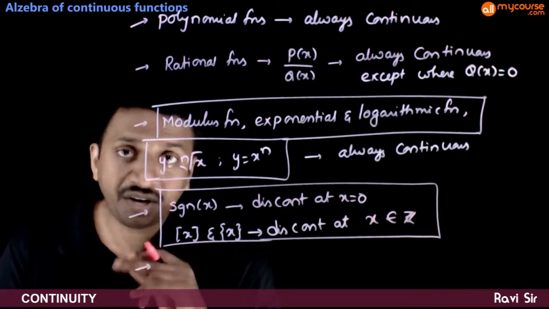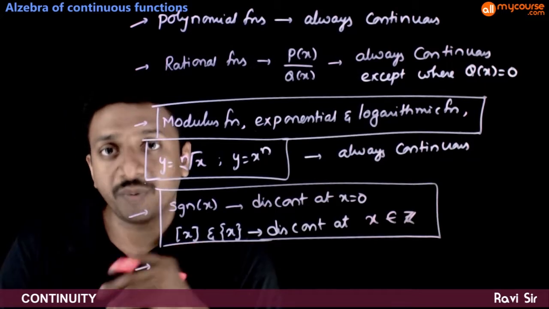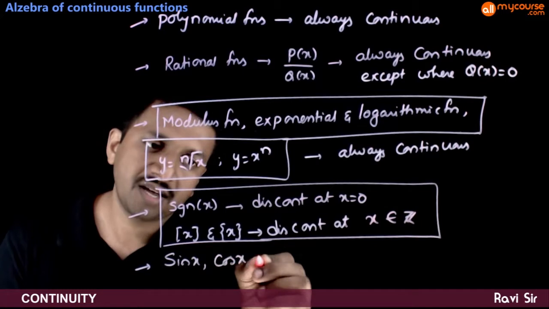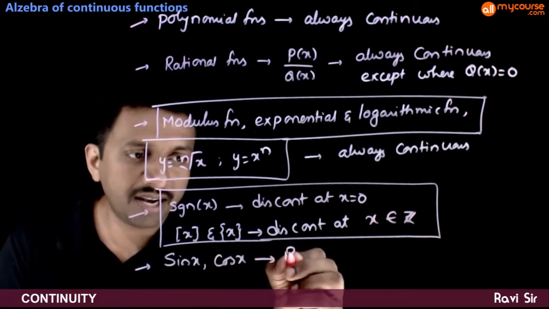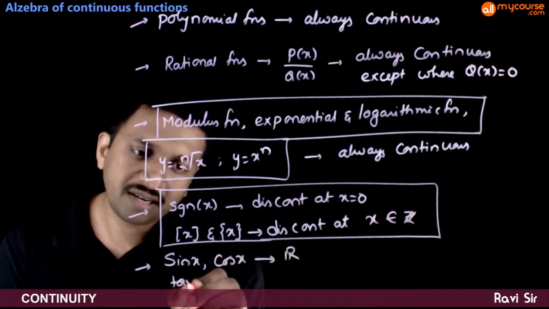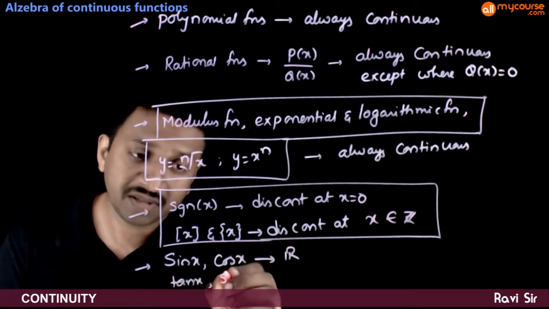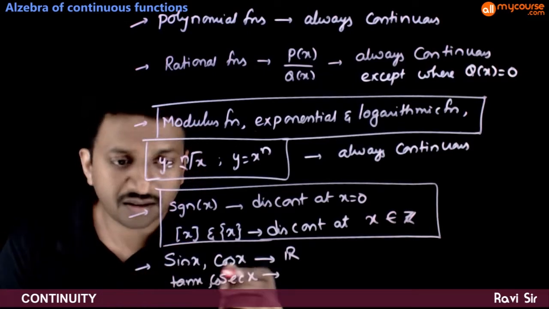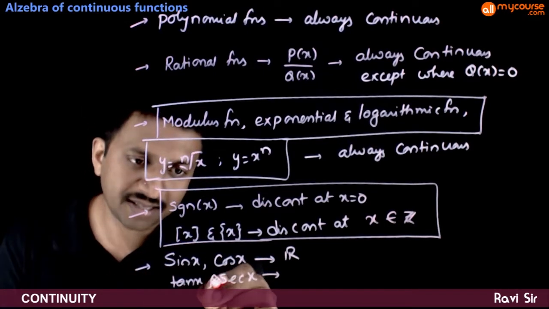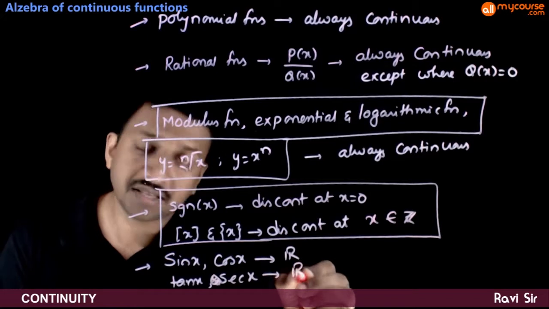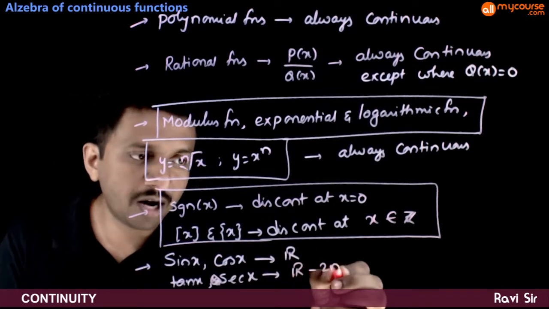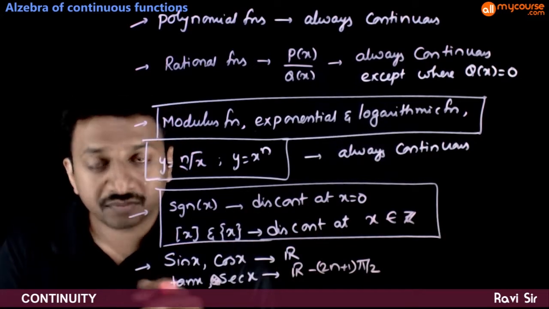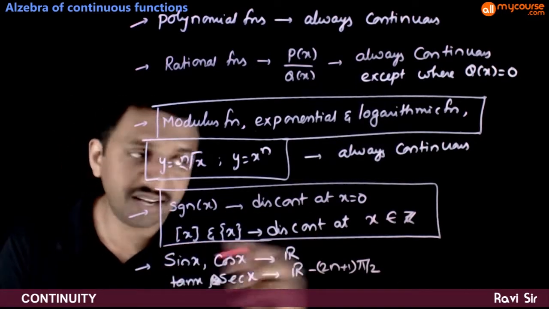Next, trigonometric functions are always continuous in their domain. Sin x and cos x are continuous on real numbers. Tan x and secant x are continuous at all real numbers except odd multiples of pi by 2, because that's the domain of tan x and secant x.